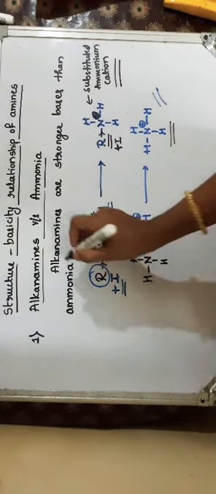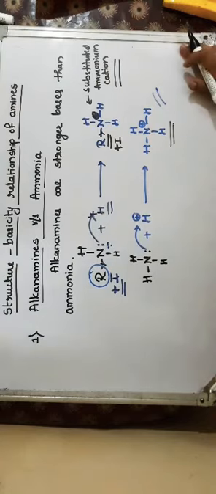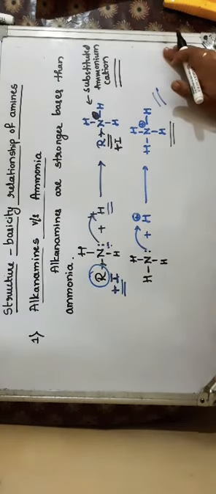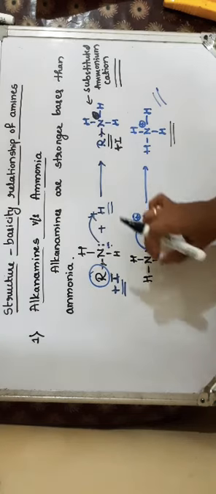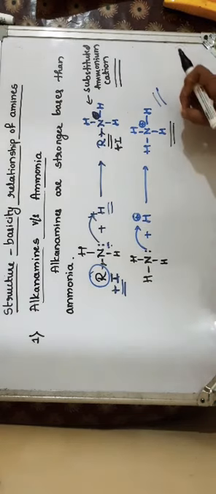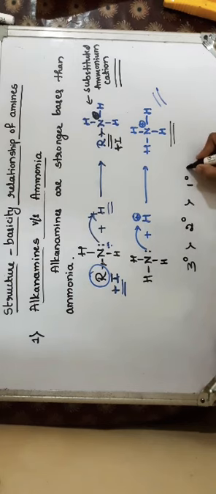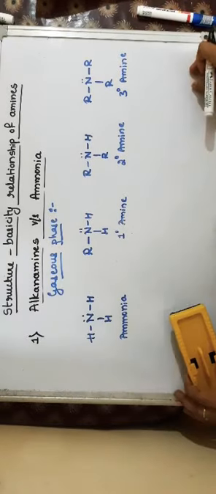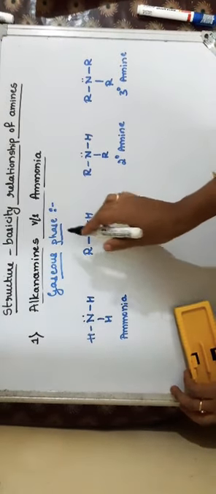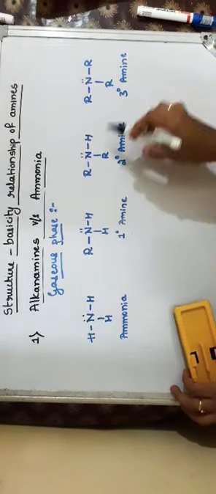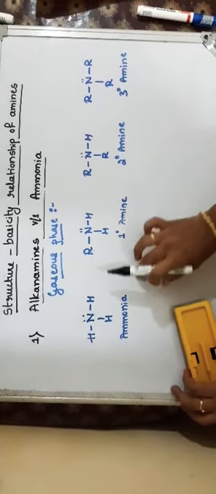So that's why alkanamines are stronger bases than ammonia. On this basis, you can give the order of basic strength in the gaseous phase as: tertiary amines are stronger bases, then secondary amines, then primary amines, then ammonia. Clear? That is, when we compare the basic character of different amines in the gaseous phase, how there is a